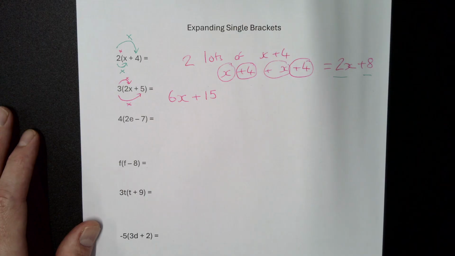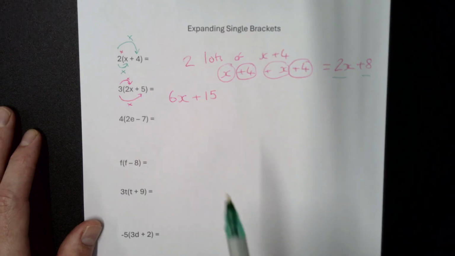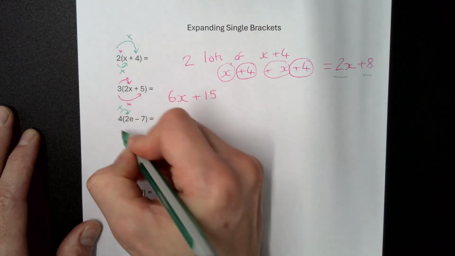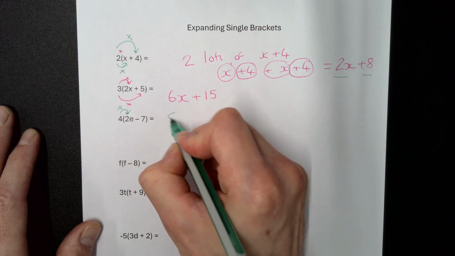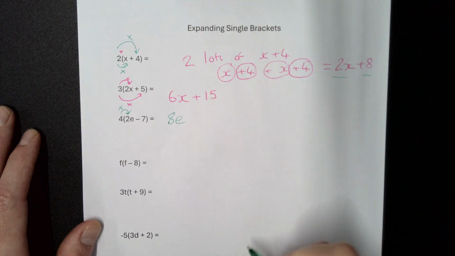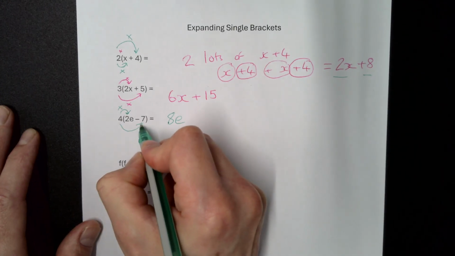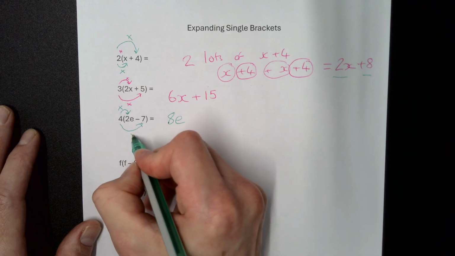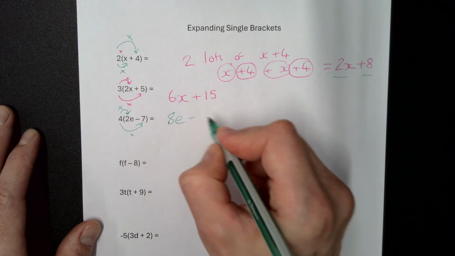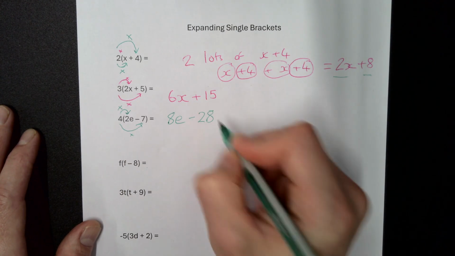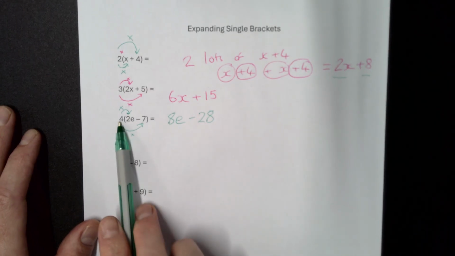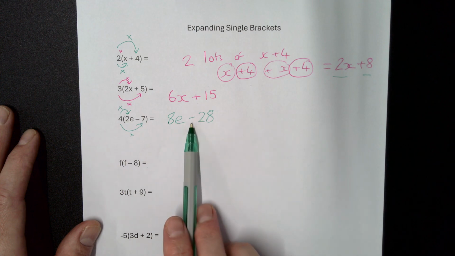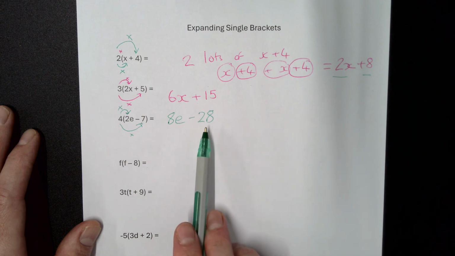Okay, for your next one, the sign has changed, but all it means is we do 4 times 2e, which gives us 8 lots of e. Then we got 4 times minus 7. 4 lots of minus 7 gives us minus 28. Okay, if both signs are different, so it's a positive 4 and a negative 7, that gives us a negative 28.